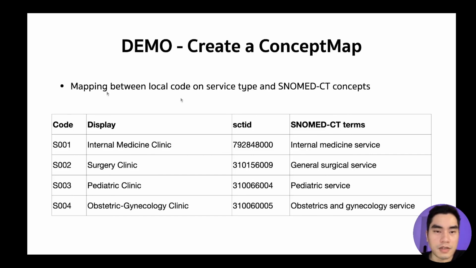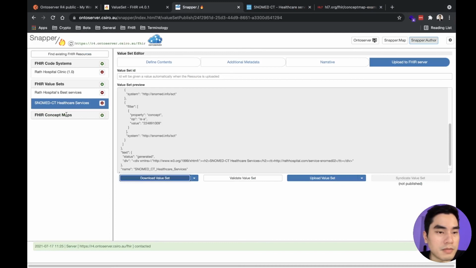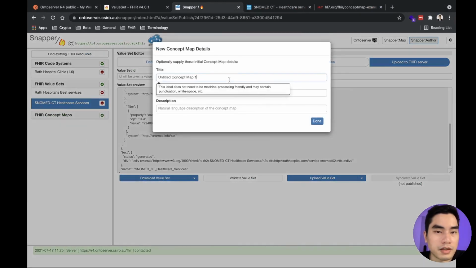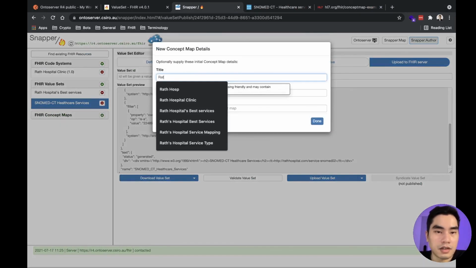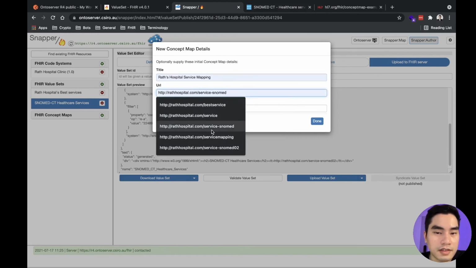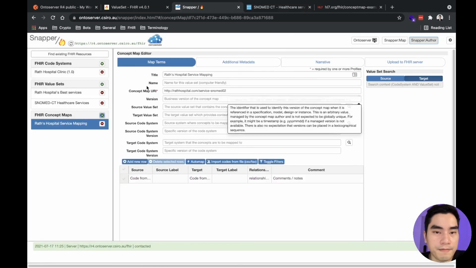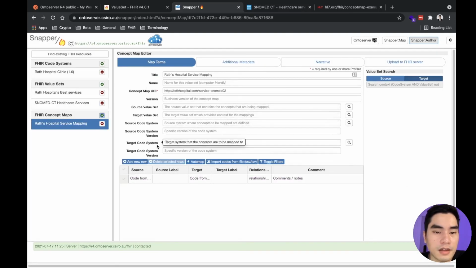Okay, so let's create a concept map between our local code and the SNOMED CT concept like this. So we go back to our snapper and we will create the service mapping. Service SNOMED again 02. Then we have to specify the source.